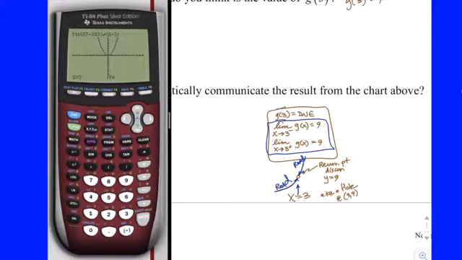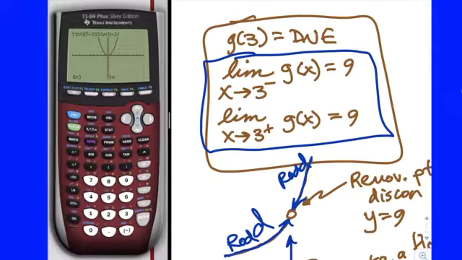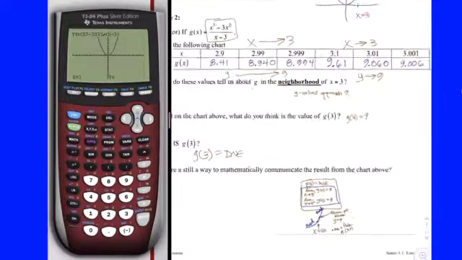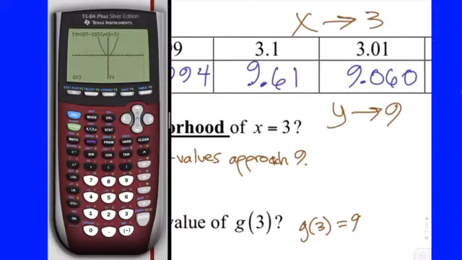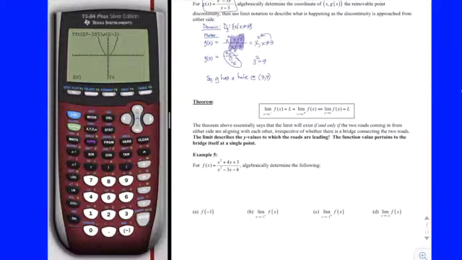Real quickly, the point I was trying to make is, yes, there is a way to find the y value of the hole. And once you know the y value of the hole, you know the value of the limit from both sides. So that prevents you from having to tediously sneak up on it to figure out the y values from both sides. Okay?